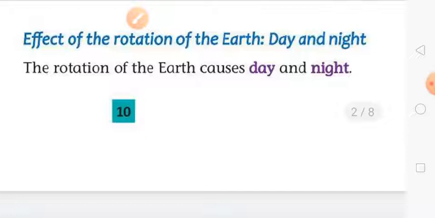Okay children, I hope you understand properly, and in the next period I will make you understand about revolution. So it's your homework for you. You have to see all the information whatever you have got. You have to learn rotation and axis and dawn and dusk. The definition of axis, the definition of rotation, the definition of dawn and dusk. You have to learn and you have to write in your notebook.